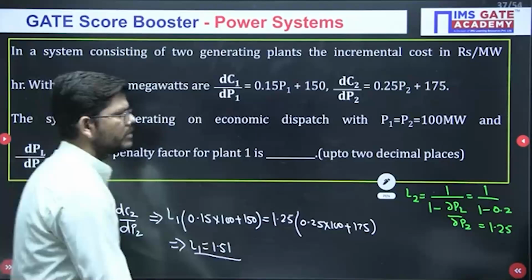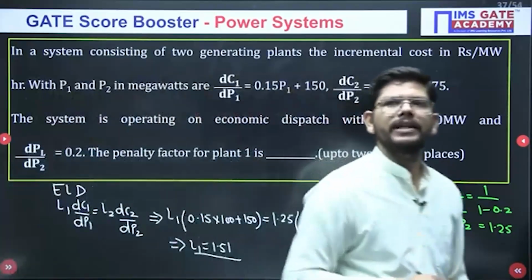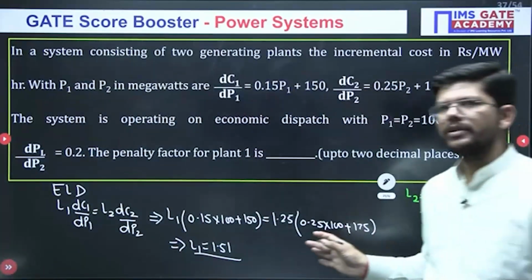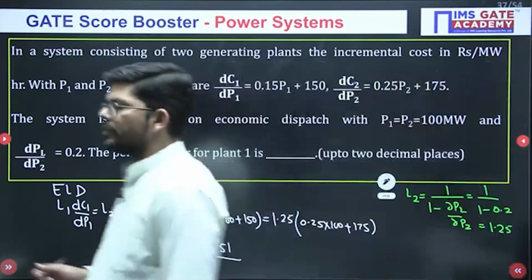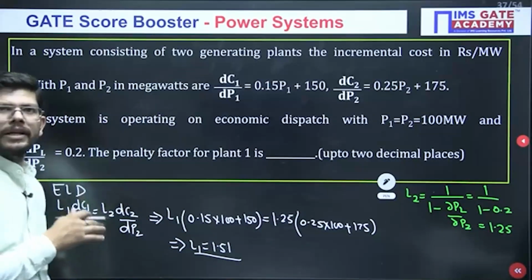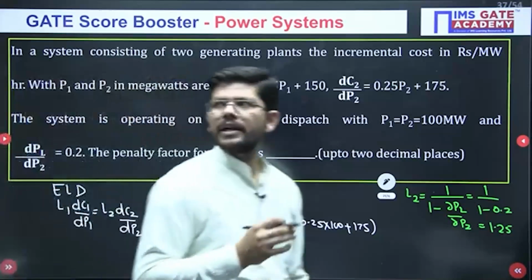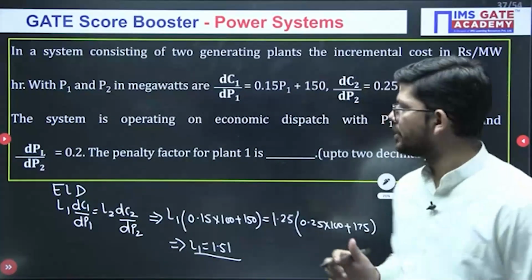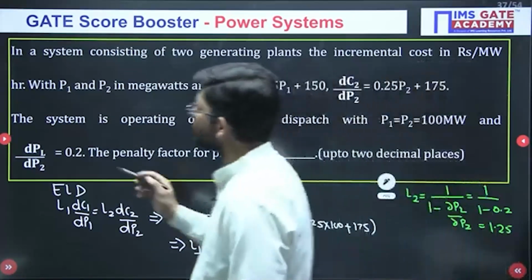So, just see. This simple hack you have to apply in this question and this will be solved. Okay. So, this is a problem related to losses. Okay. Economic load dispatch considering losses. I hope you got it. Okay. And this is also very important.